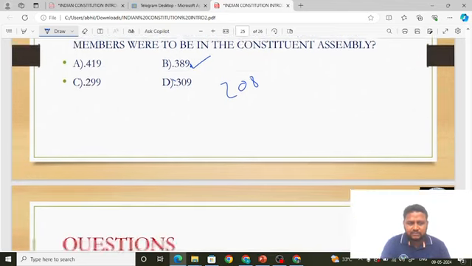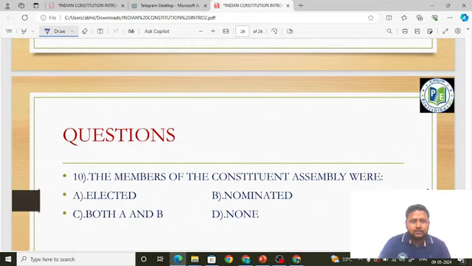Okay, friends. Last question for the day. The members of the Constituent Assembly were: elected, nominated, both A and B, or none. It is asking how the members of the Constituent Assembly were elected. I mean, how the members of the Constituent Assembly were selected.